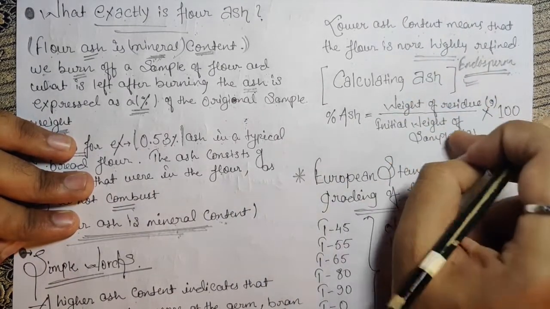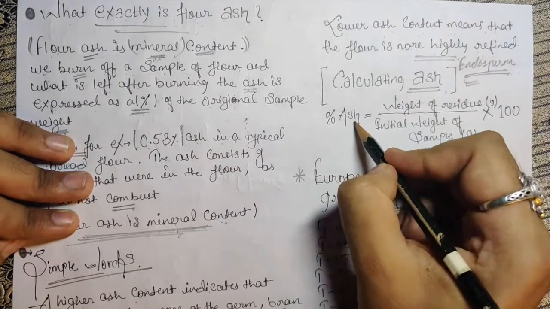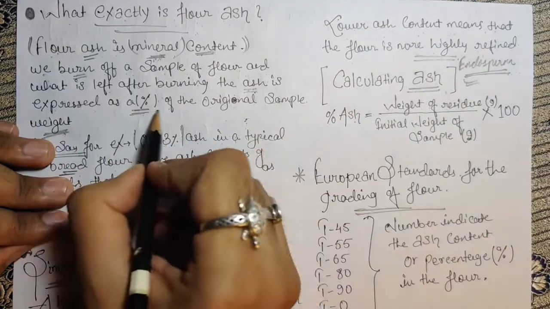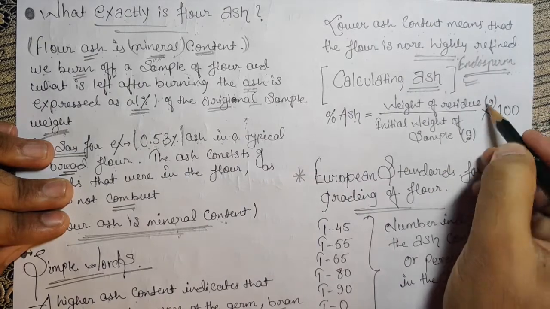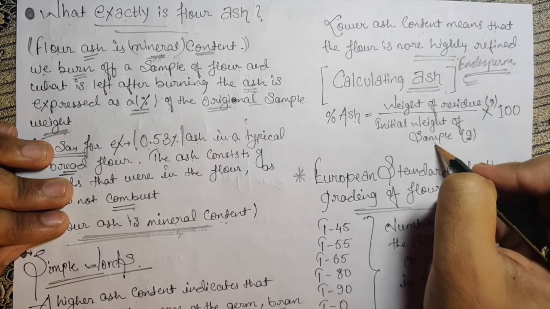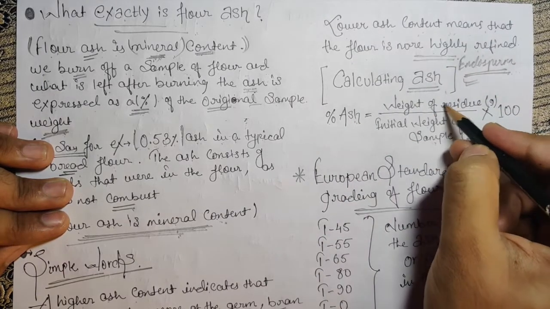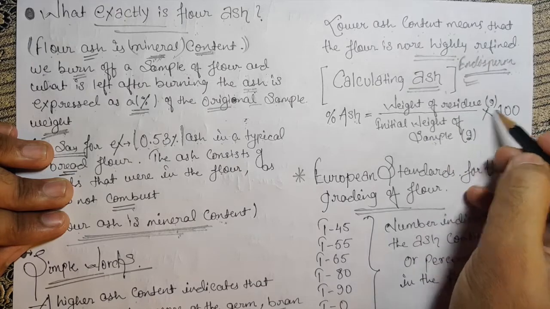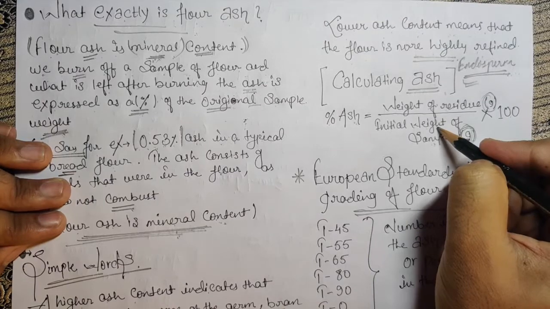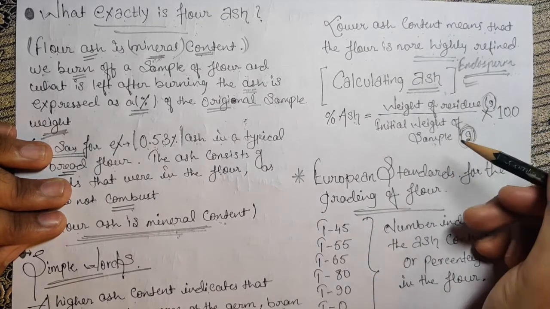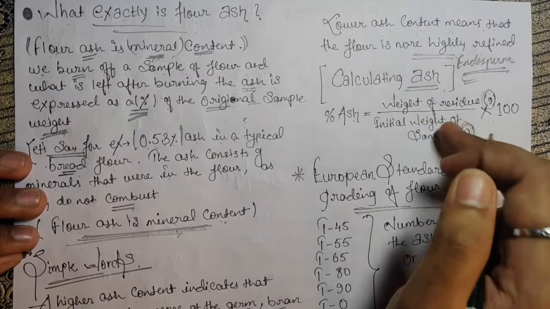So let's see the calculation. This is not important, but I just want to share with you how to calculate the ash. Percentage of ash is the weight of the residue over the original sample weight. Weight of the residue in grams after burning, divided by the initial weight of the sample before burning, multiplied by 100. These two are in grams, times 100, and you will get the percentage. Hope you guys are clear with this.